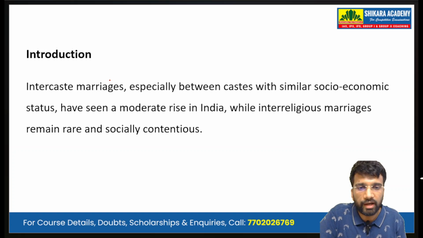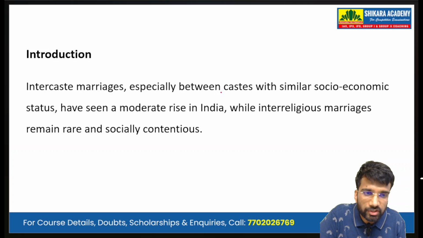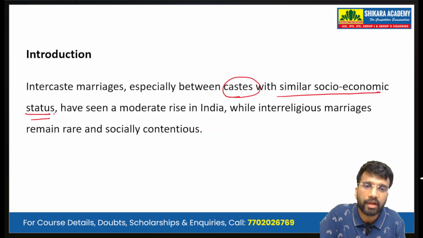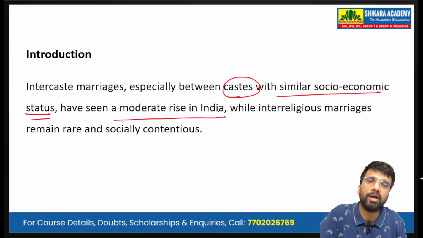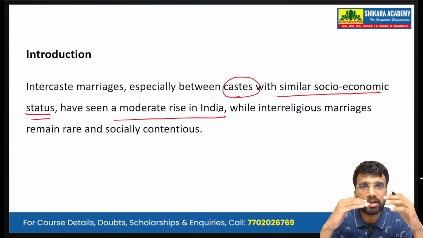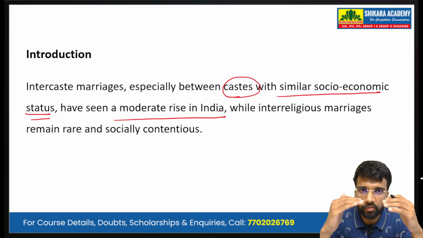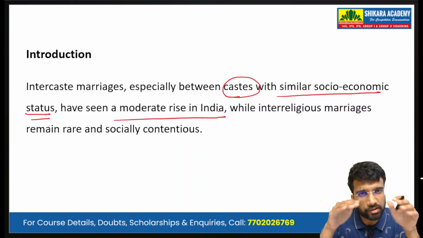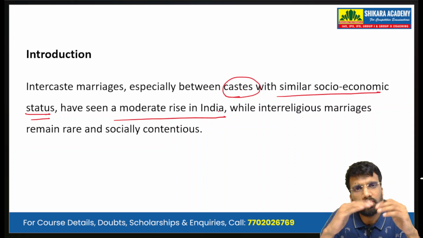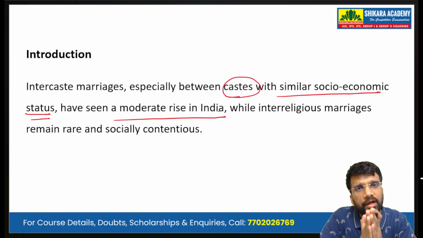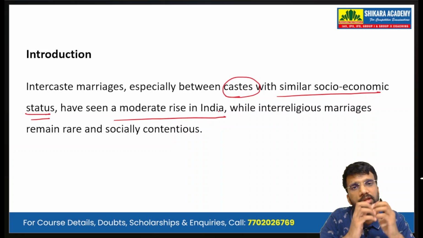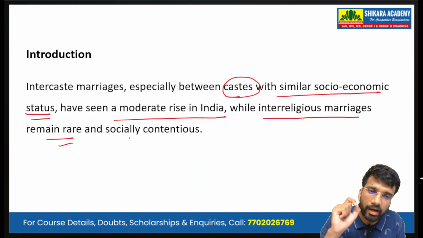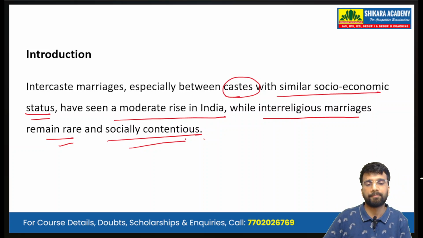Now, in the introduction, we'll write that intercaste marriages, especially between castes with similar socio-economic status, have seen a moderate rise in India. So, if the two castes are agrarian castes, we can see that they are at the same socio-economic background or at the same socio-economic level. So, we are seeing a moderate rise in the trend of intercaste marriages in such cases, while interreligious marriages remain rare and are socially contentious.